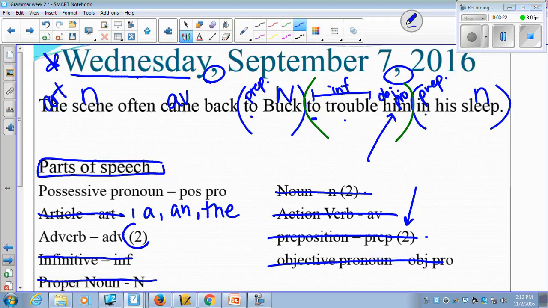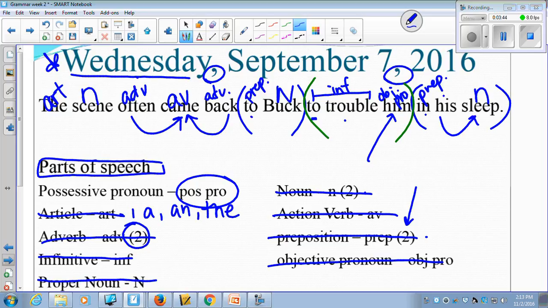We have 2 adverbs, so we need to look for our verb and see what tells us more about the verb. When did it come? It came often. And where did it come? It came back. So you have those 2 adverbs here. Then we have a possessive pronoun. We're showing ownership here. And it is his sleep. So this is your possessive pronoun. And that takes care of labeling all of our parts of speech for this sentence.